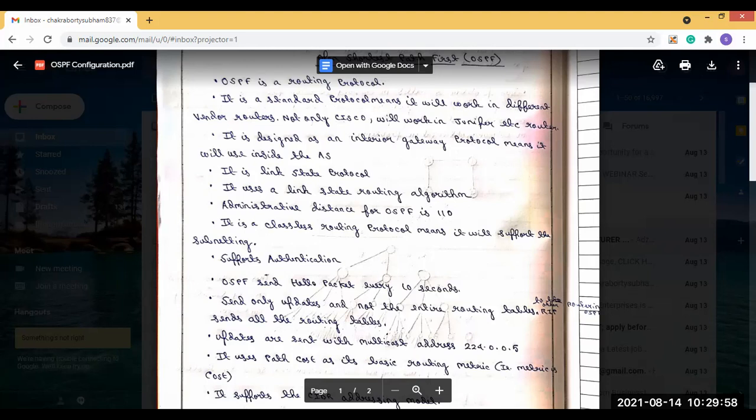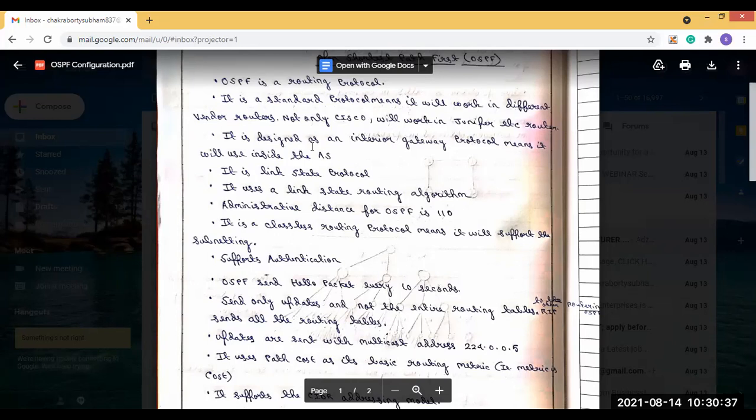Now for OSPF configuration, there are some commands. Today I will show you the commands one by one. I request everyone to open the Cisco Packet Tracer software, so that when I show the demonstration, you can also practice it along with me.